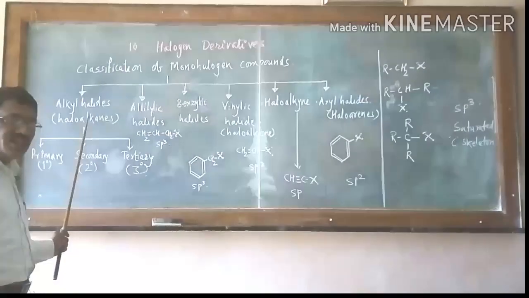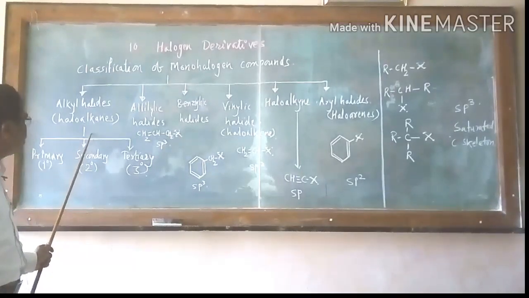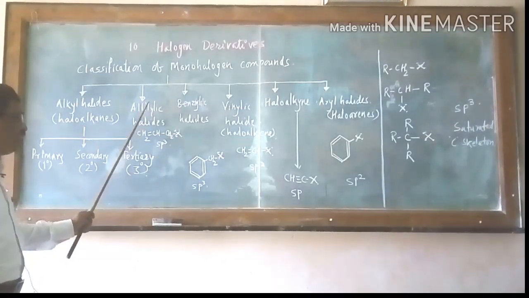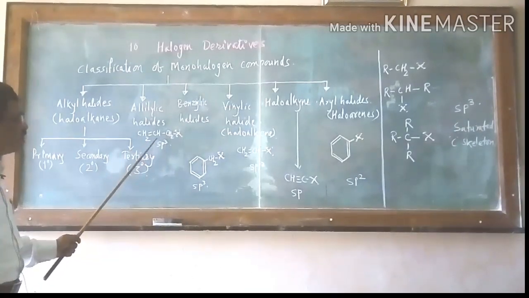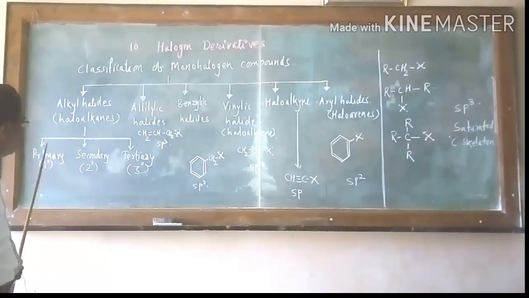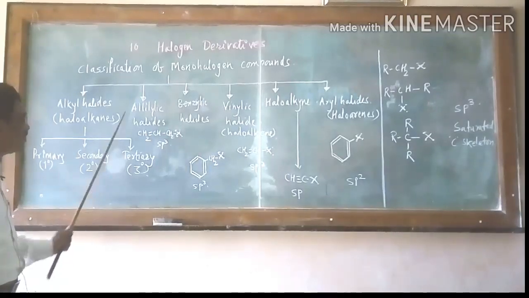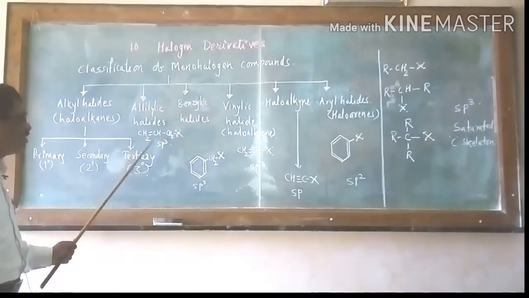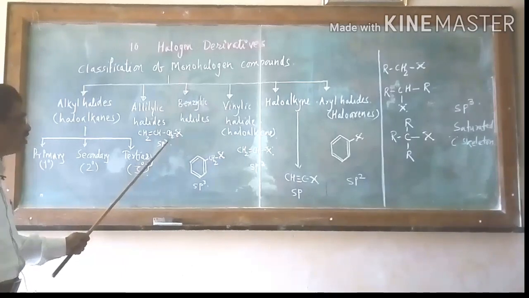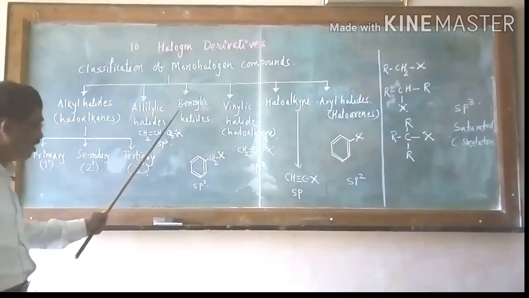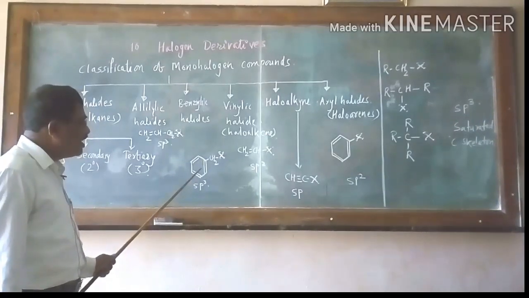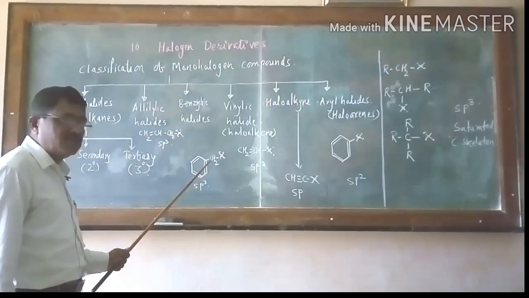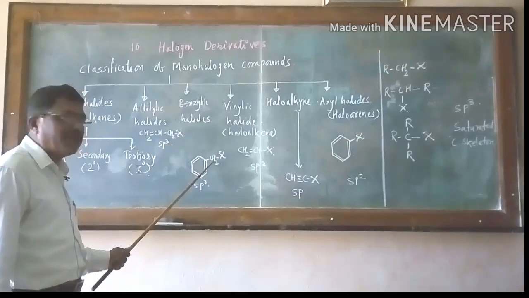First one is alkyl halides, haloalkanes. The second one is the allylic halide. We have seen which is sp3 hybridized. Here also primary, secondary, tertiary. Next one is the allylic halide, which is also sp3 hybridized. This carbon is sp3 hybridized. In benzylic halide, the carbon atom in the side chain of benzene is also sp3 hybridized.